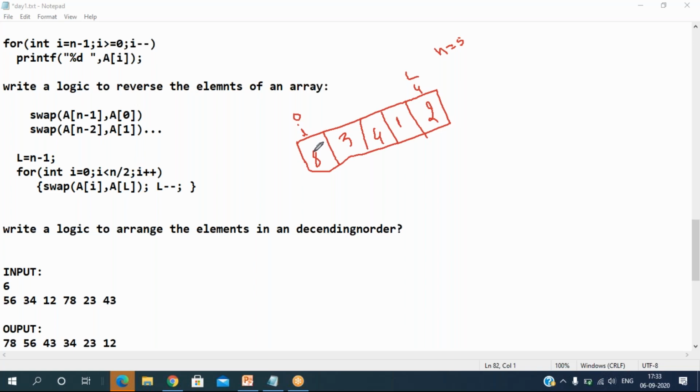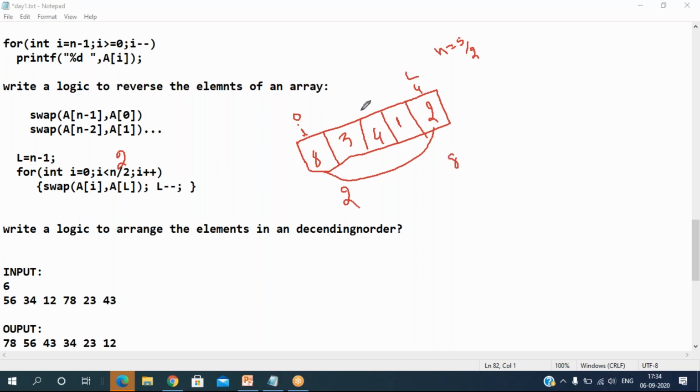Now we need to exchange these two elements. See that now the I value started at 0. I less than n by 2. What is n by 2 here? It is 2. So 0 less than 2, condition true. We do swap of a of I, a of L. So a of I is 8, a of 0, and a of L. These two get exchanged. This becomes 2 and this becomes 8. Completed.